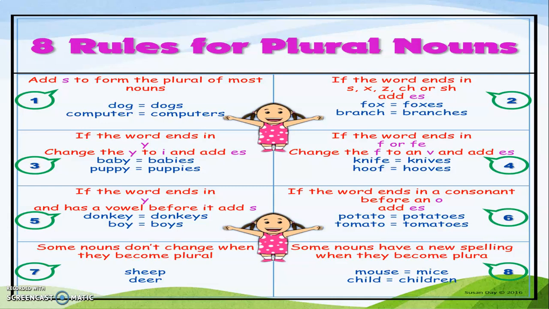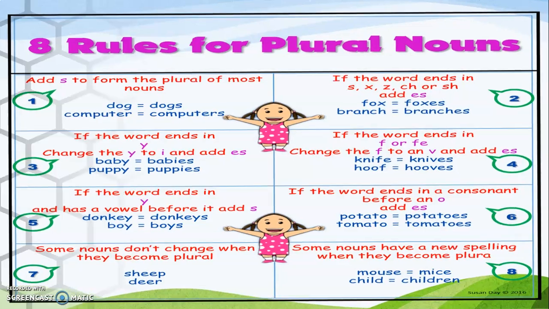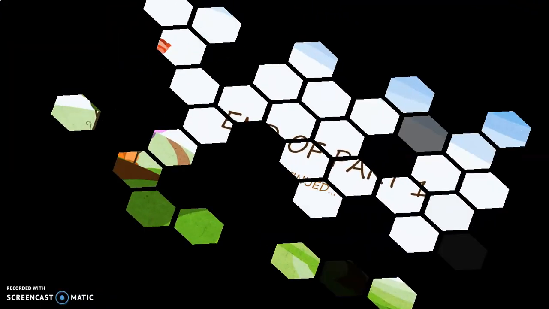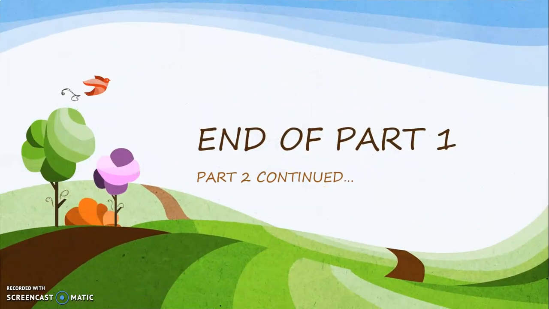Then there are some nouns which don't change, they remain the same. And there are some nouns which have new spellings. Now, these are some basic rules. Along with these basic rules, there are other rules also which we are going to learn. So, let us understand more in detail about singular and plural noun by keeping in mind these rules how to form plural nouns. So, we will stop here with our part 1 and we will continue with our part 2 where we will understand each and every rule more in detail.